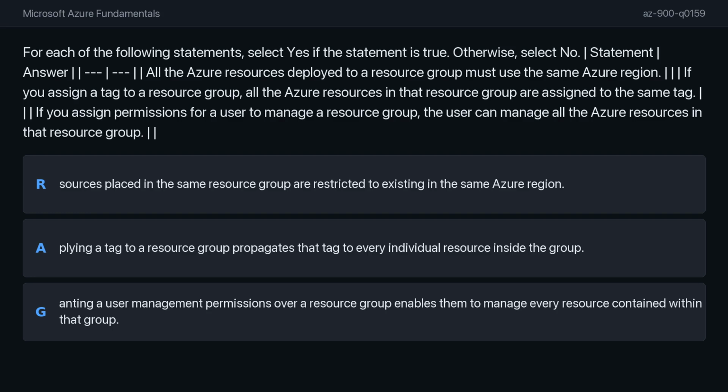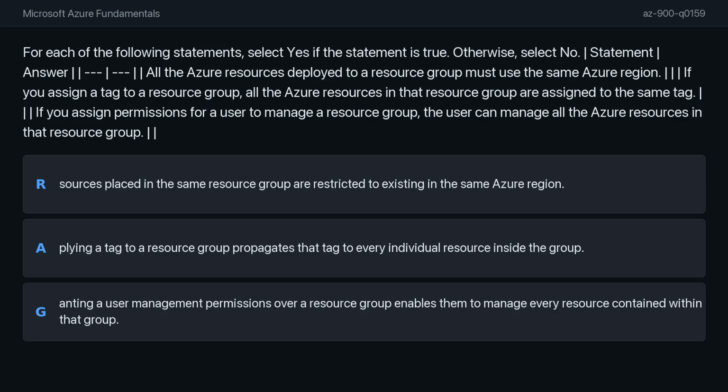To evaluate these statements, we need to consider how Azure resource groups function as containers. We must look at whether these groups mandate geographical consistency for the items they contain, how metadata, like tags, behave within the hierarchy of Azure management, and how role-based access control governs administrative authority over the contents of these groups.